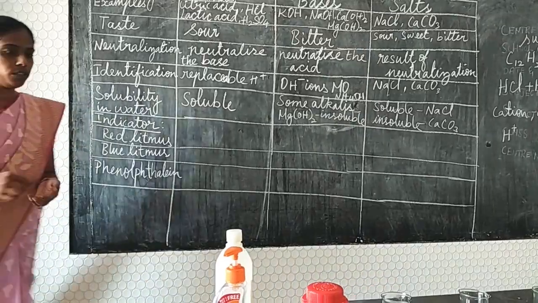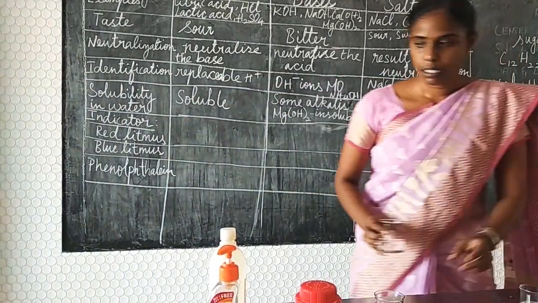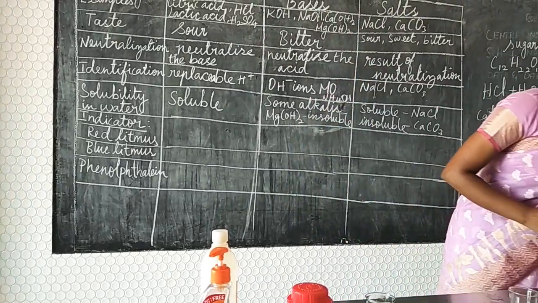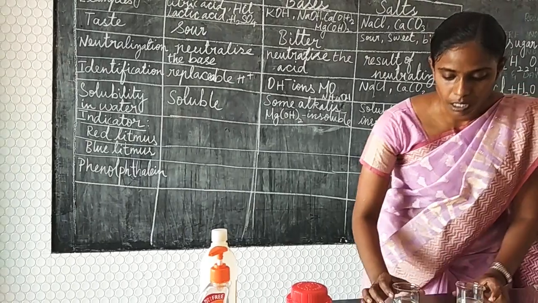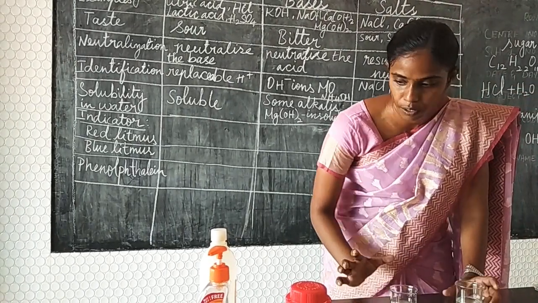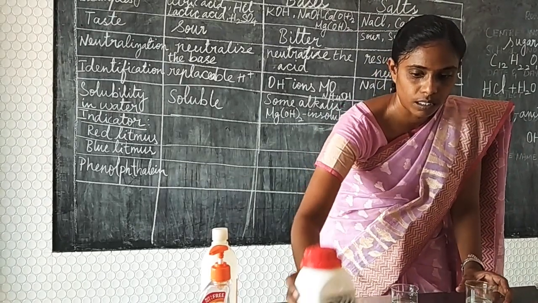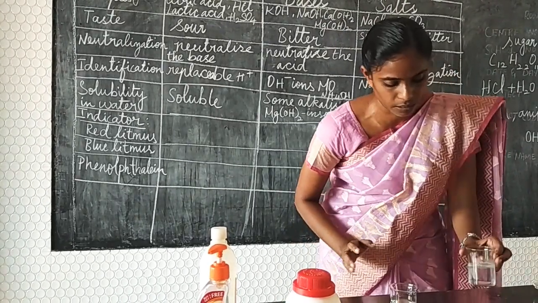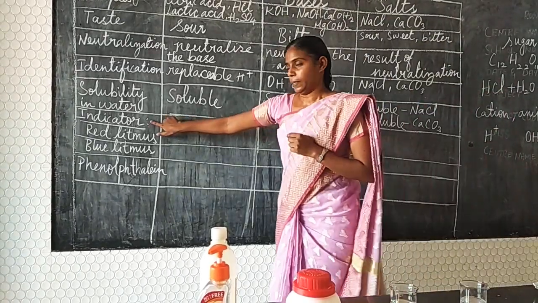And now we are going to say a very important thing, that you are taking acids. I have already added hydrochloric acid here, and here I have added the base. Along with that, I have added sodium hydroxide also in it. It is already dissolved. And now we are going to test with the indicator.